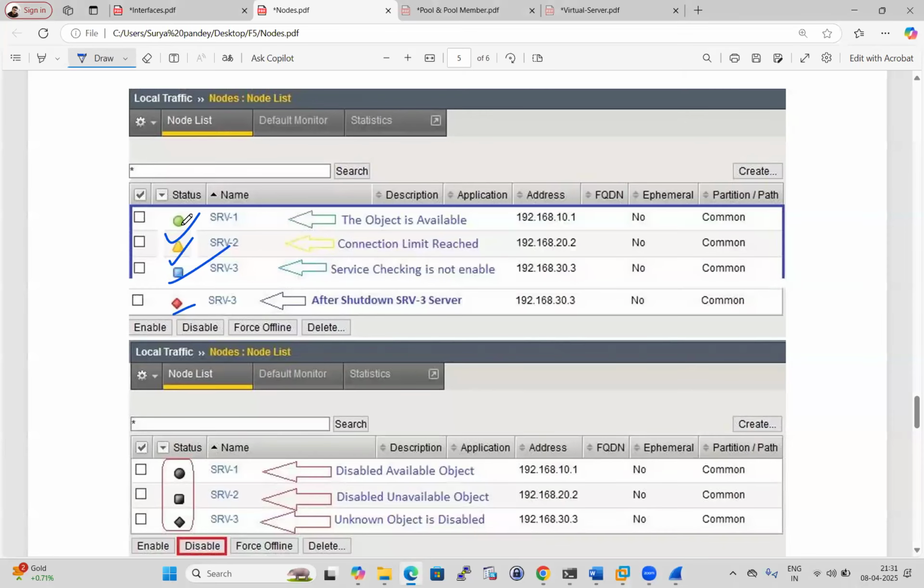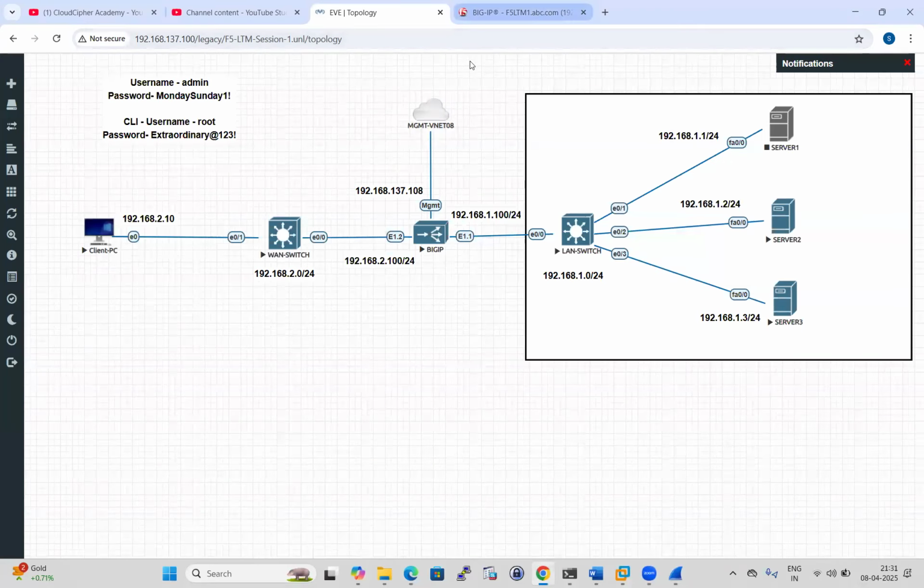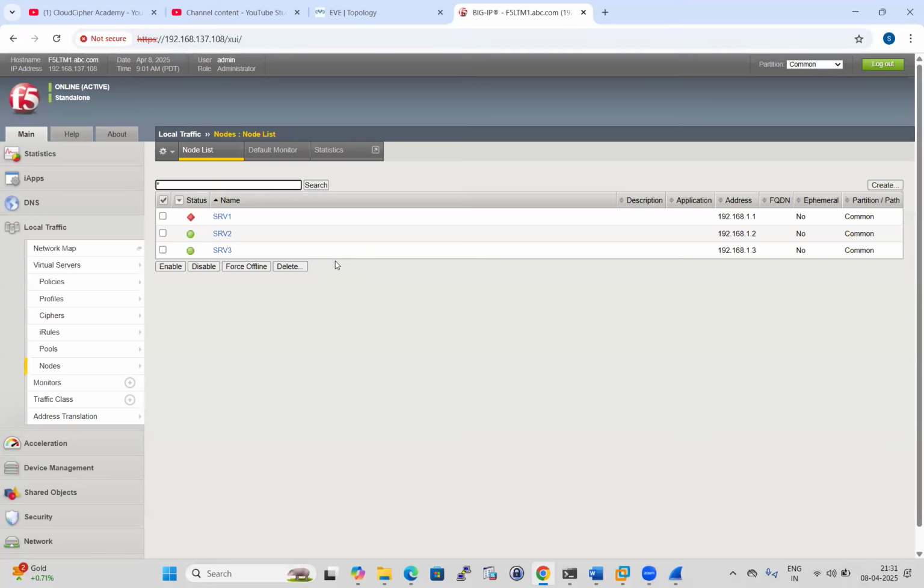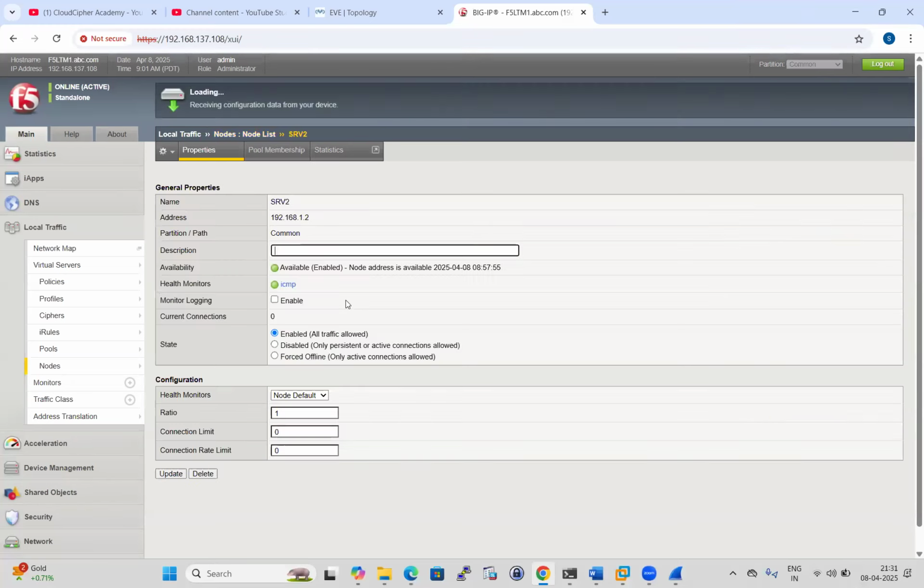Now come to some status. If it is green, it means the object is available. If it is yellow, guys, it means connection limit reached. What is the meaning? We'll see all the things later, but I'm just giving a little bit of overview, guys.